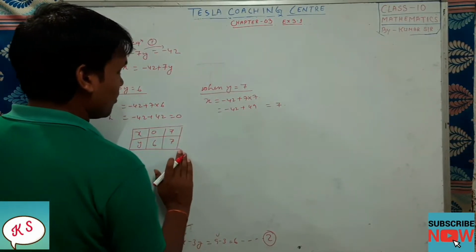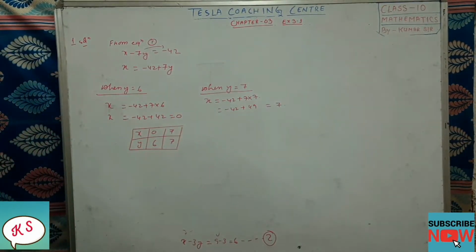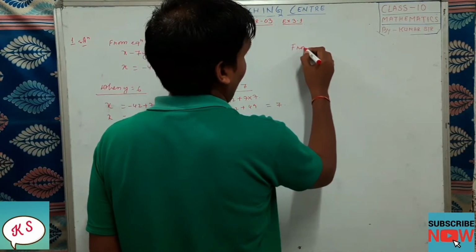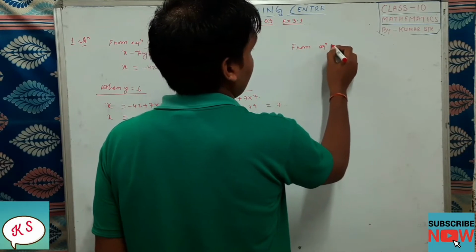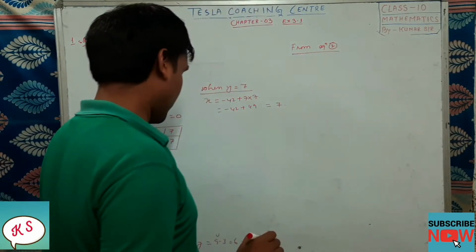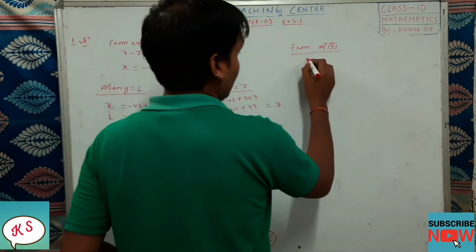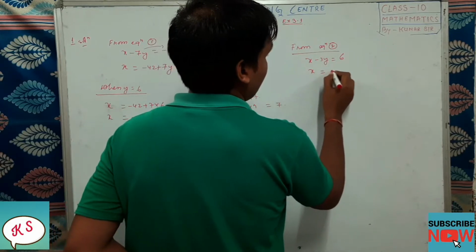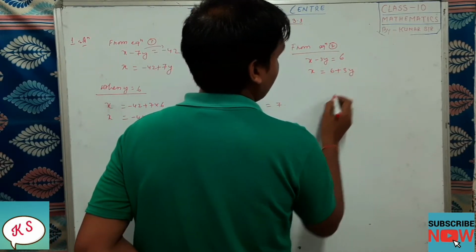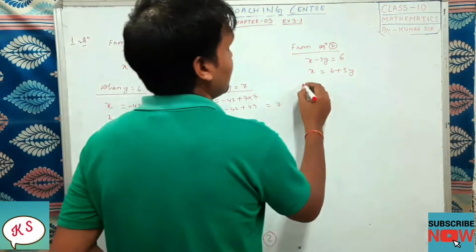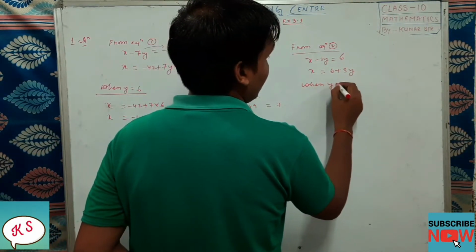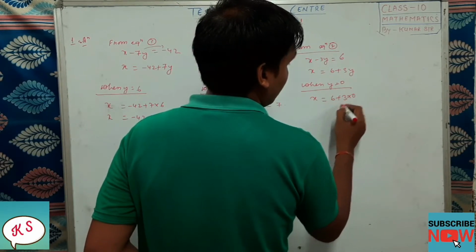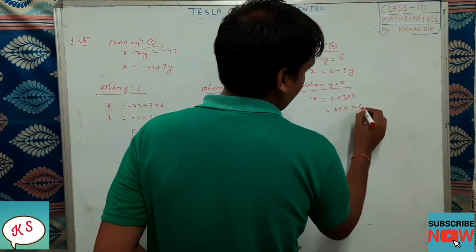We are going to represent now graphically. Algebraically, we have done it. Next, we will write from equation 2. So from equation 2, what is the equation we have? x minus 3y equal to 6. So we'll write x equal to 6 plus 3y. Now again the same thing: when y is equal to 0, then x will be equal to 6 plus 3 into 0, which is equal to 6 plus 0, which is equal to 6.